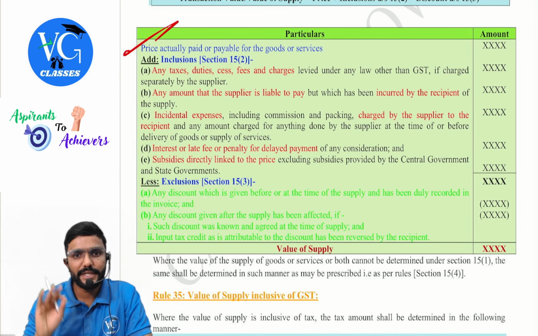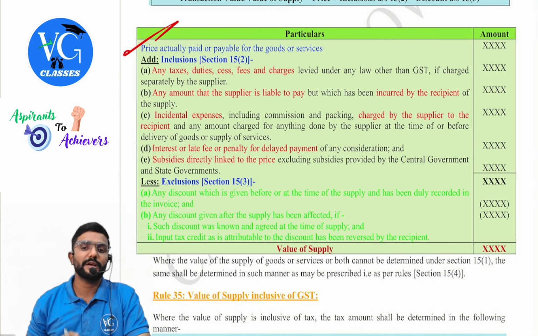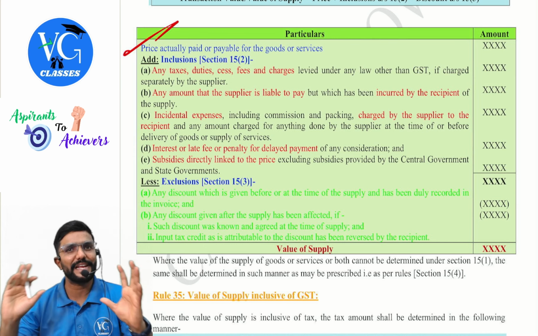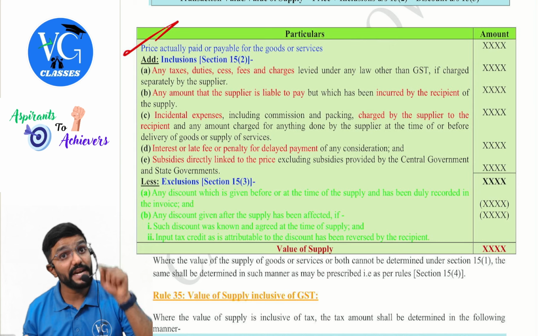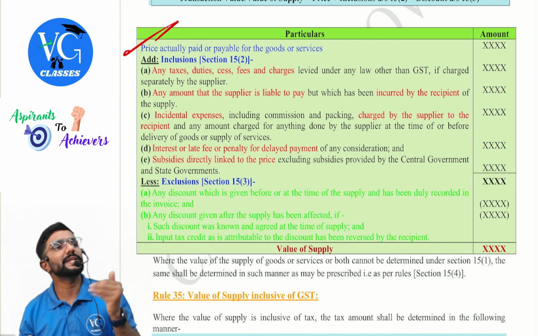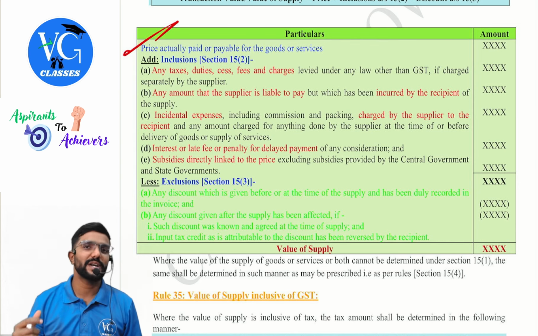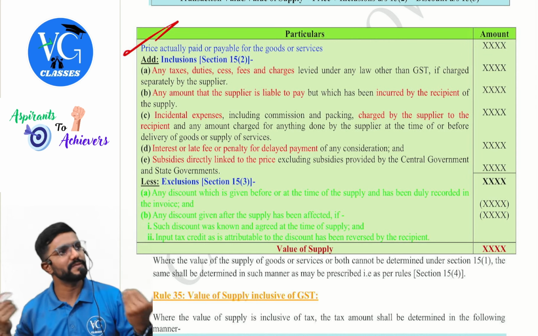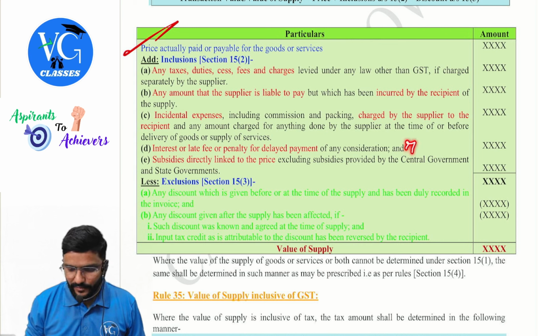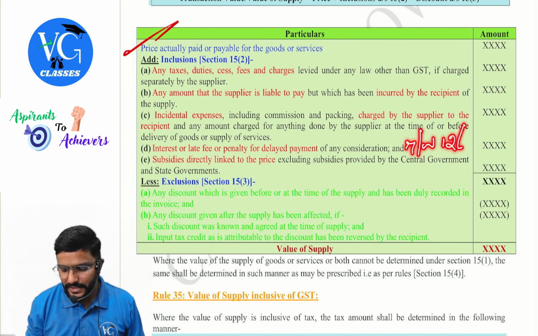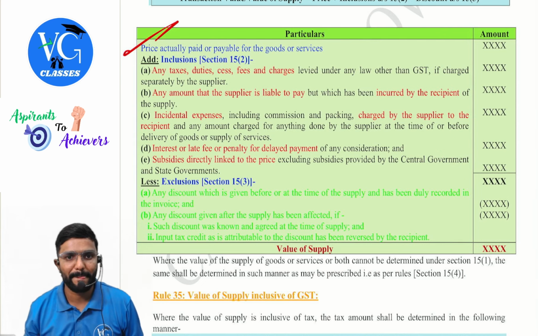Interest or late fee or penalty for delayed payment of any consideration. So should we add it? Yes, guys, please be careful with respect to inclusive and exclusive of GST. If they give clarity in the question, fine. If they don't give any clarity and the GST rate is given in the question, what do you assume? Inclusive of GST. Assume whatever is received is inclusive of GST, guys. Okay, this we have to consider even with 12.6 and 13.6, guys. That is for deciding time of supply.